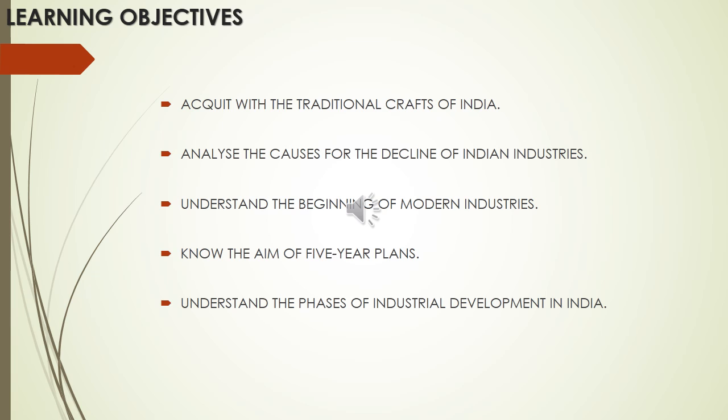Then know the aim of the 5-year plan. The 5-year plan was introduced by the government of India in the year 1951. They had a plan for 5 years in order to promote a particular sector. But now there is no 5-year plan. Our present-day Prime Minister, Narendra Modi, has dropped that plan. But that plan was introduced by Jawaharlal Nehru. So the aim of the 5-year plan.